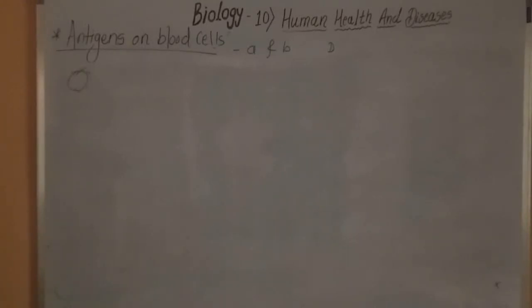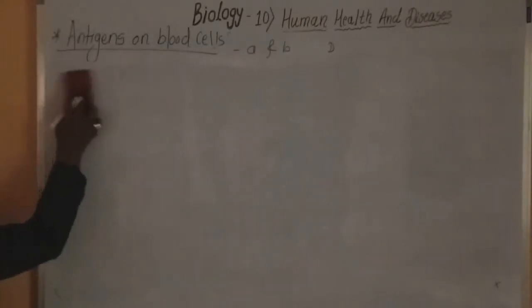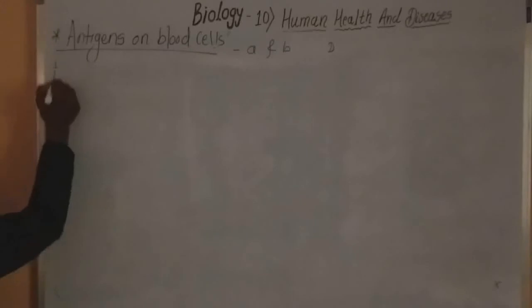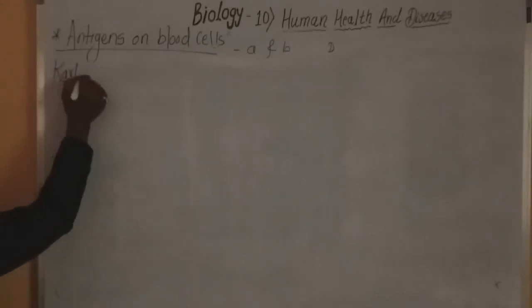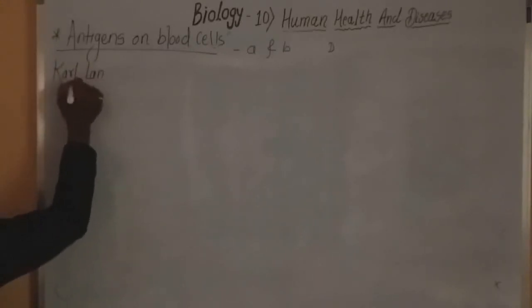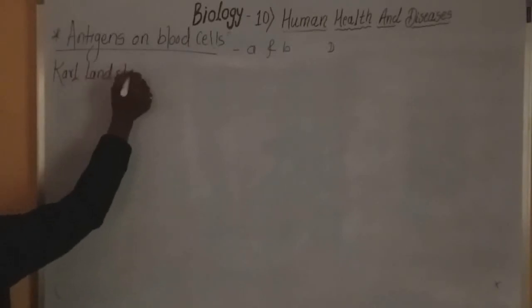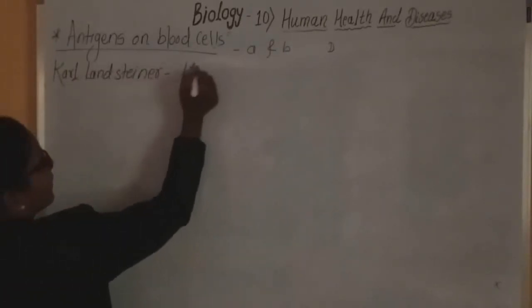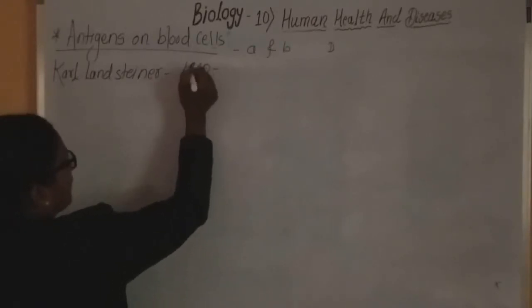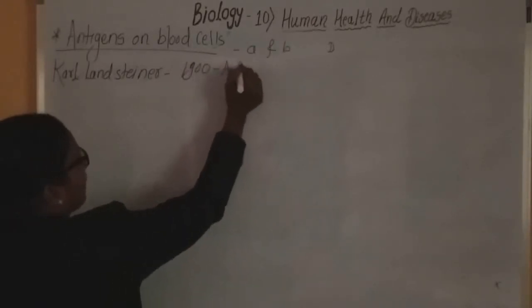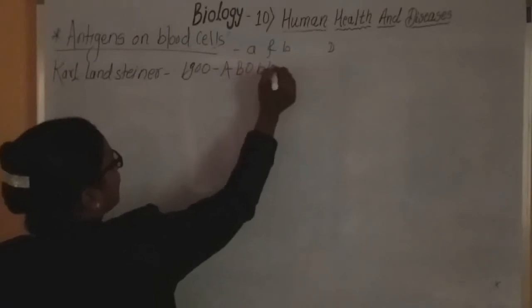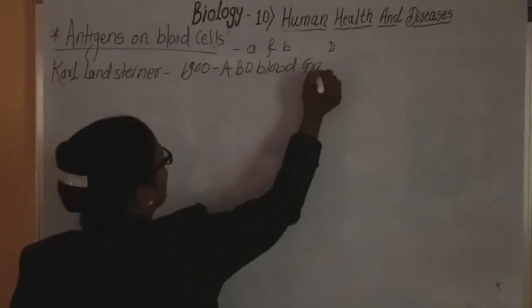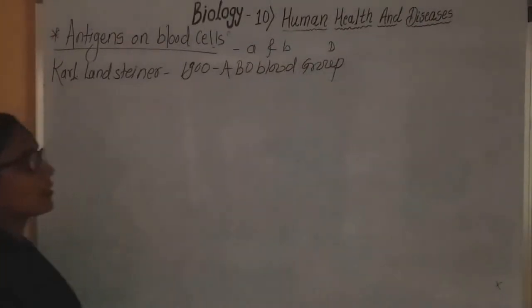Okay, in the study of these antigens, the system of blood groups was investigated by Karl Landsteiner. Karl Landsteiner discovered the ABO blood group system.